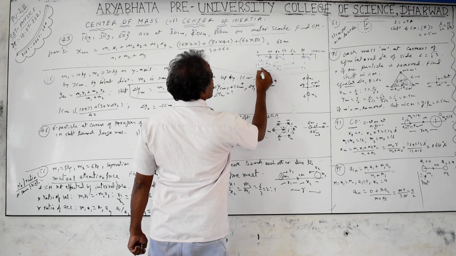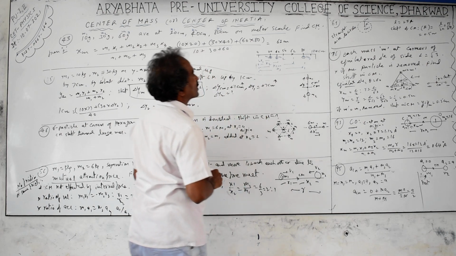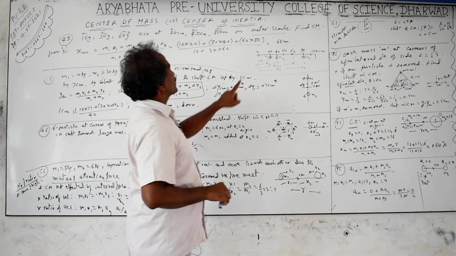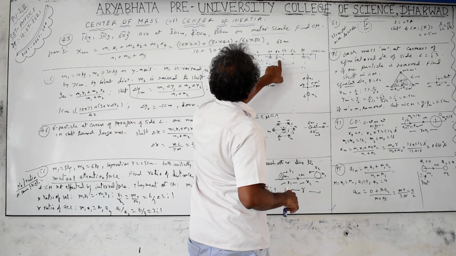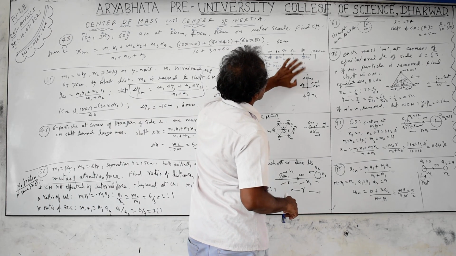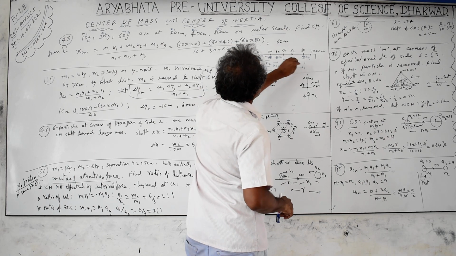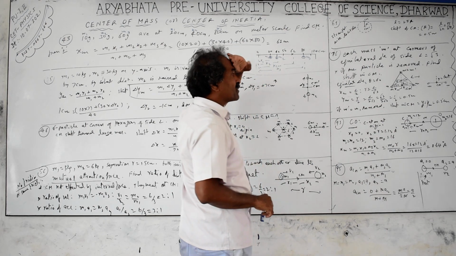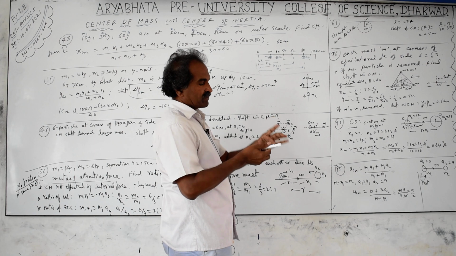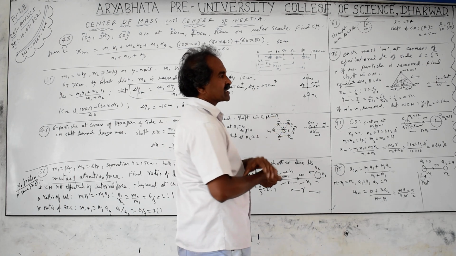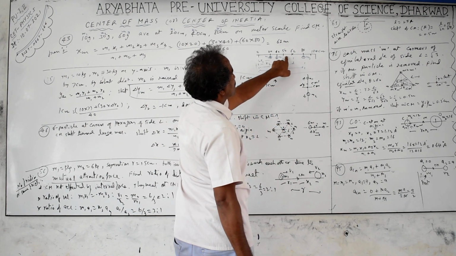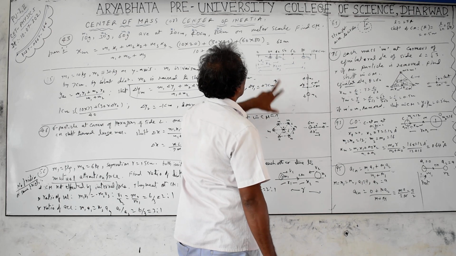Next, you take distances from the origin, where origin means the 0 of the scale. m1 is at a distance of 20 centimeters, m2 at 40 centimeters. The center of mass of the scale will be at 50, but the scale mass is not mentioned, so take only the particles' masses. If the scale mass is given, that mass is also located at the center of the scale. A 100 centimeter scale means 1 meter. At 50 centimeters, you will find the center of mass of the symmetrical scale of 1 meter.